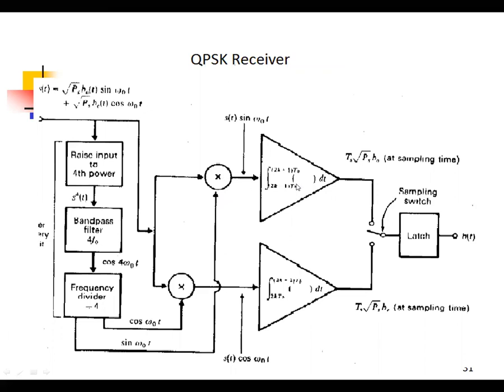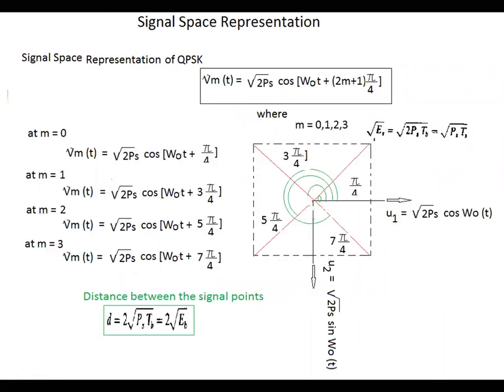Then each multiplier output is given to an integrate and dump circuit. The output of the receiver is taken by the latch, which selects one after the other. So it has two signals, and the entire output has four signals. Okay. So this is the QPSK receiver.